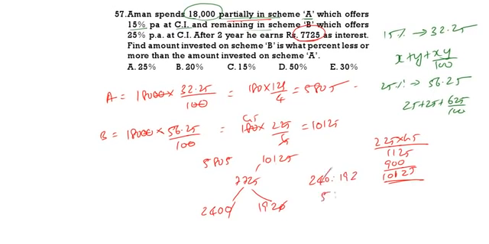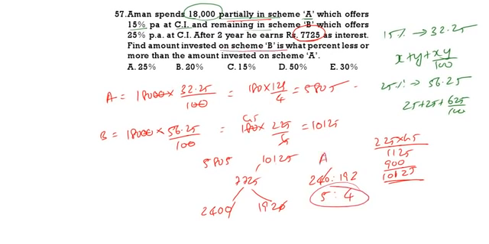See here, 5s and 4s. This is 5 times, this is 4 times. So if we simplify, we will get the ratio 5 is to 4. Now the amount invested in B.